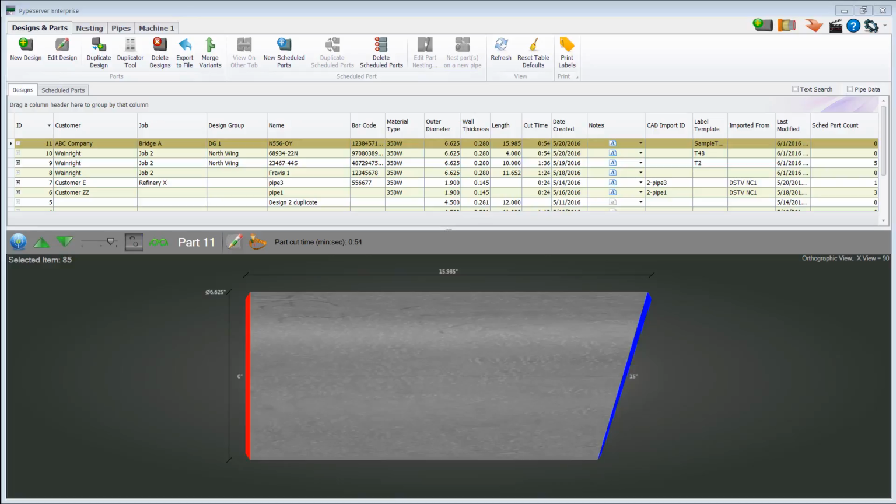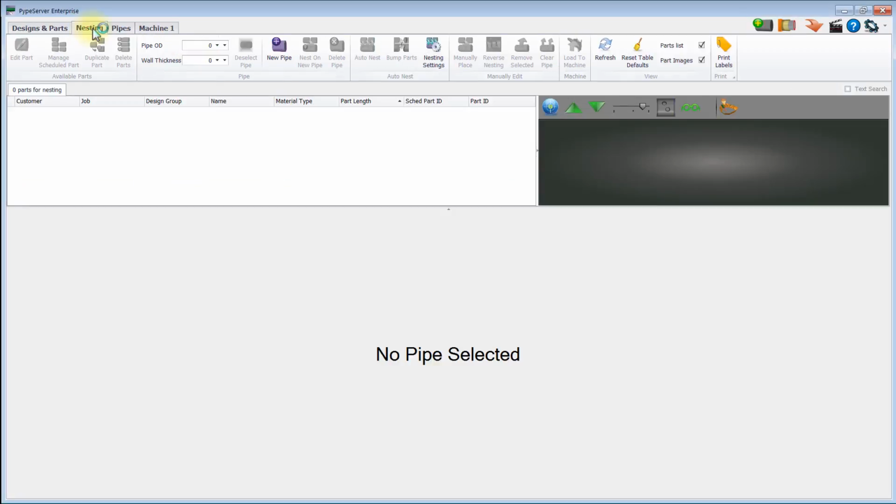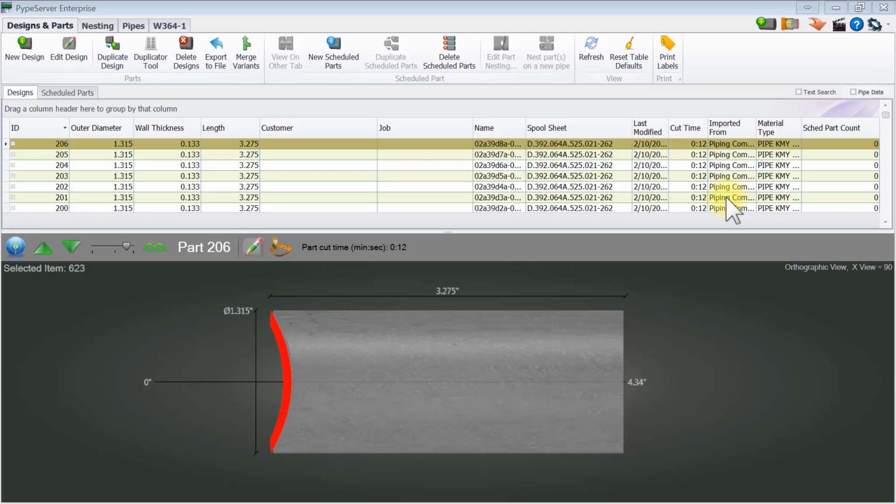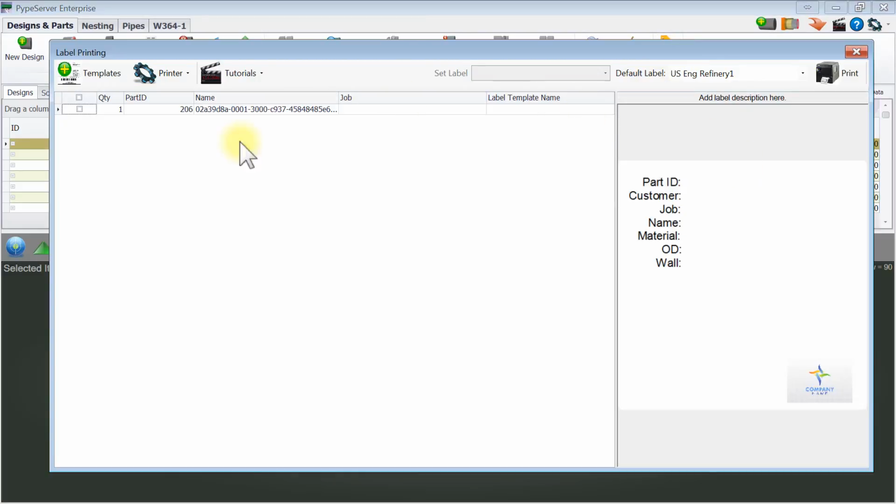You can start NiceLabel Pro from the Start menu, or within PypeServer you can start it by clicking on these print label icons here, and in Enterprise you can see them on each tab as well, and on the machine tab as well. So now I'll click on one of these print label buttons, and that brings up this dialog. What I have here is the ability to print. I only had one item selected, so it shows that one item, and I could print right here. And this is the default label that's showing.